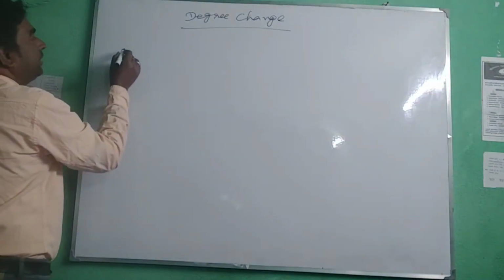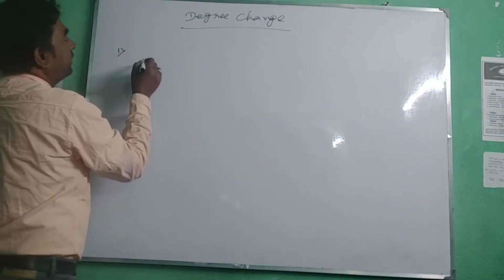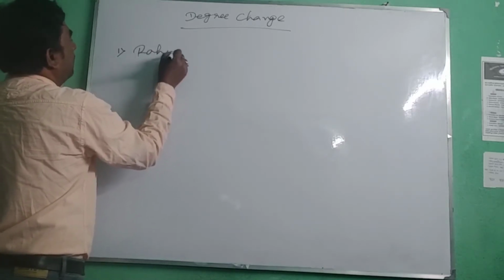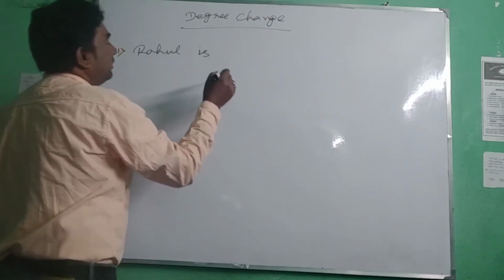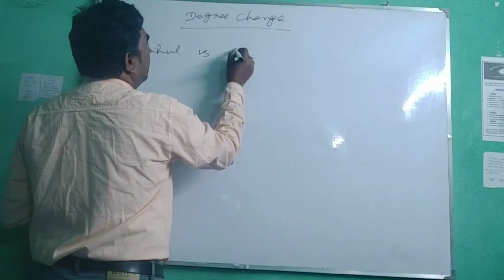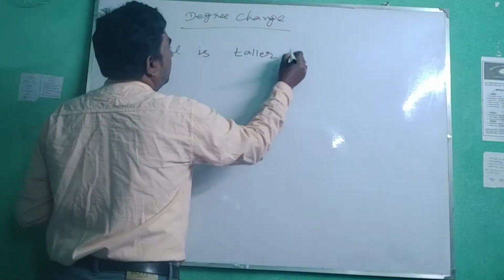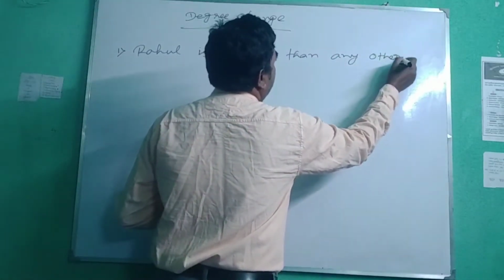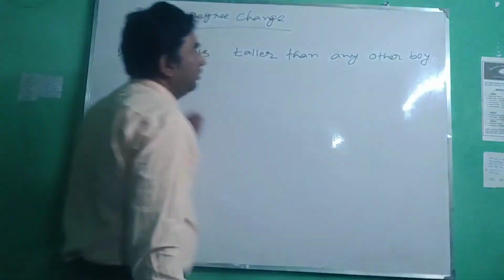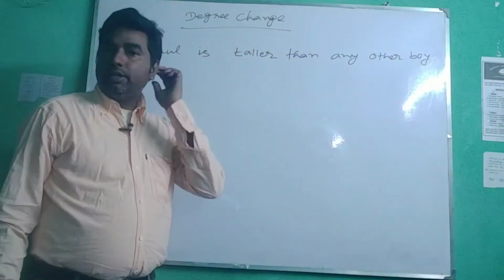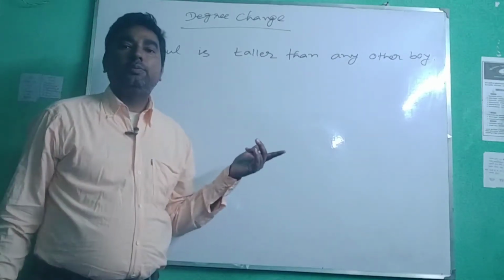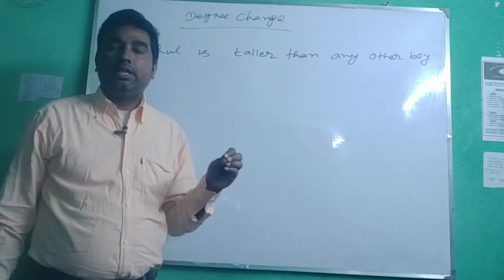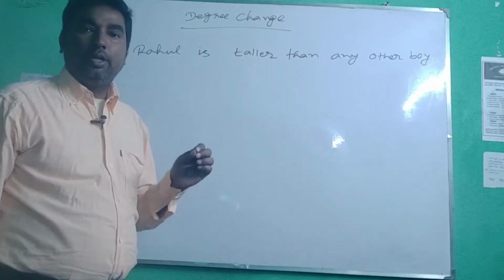Now I am going to write a sentence of comparative degree. The sentence may be like this: Rahul is taller than any other boy. When you transform it into positive degree, you have to start the sentence with no other.